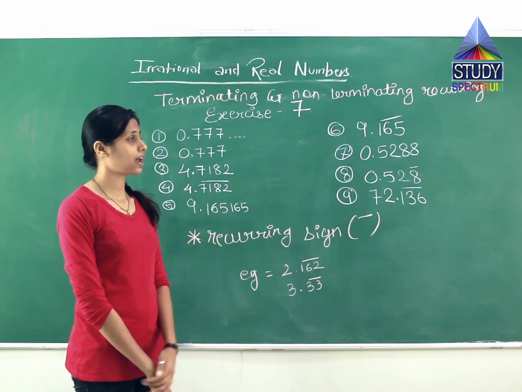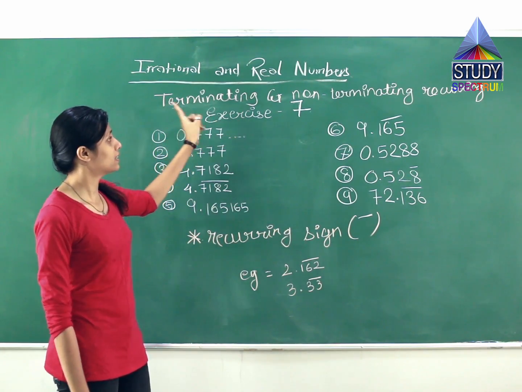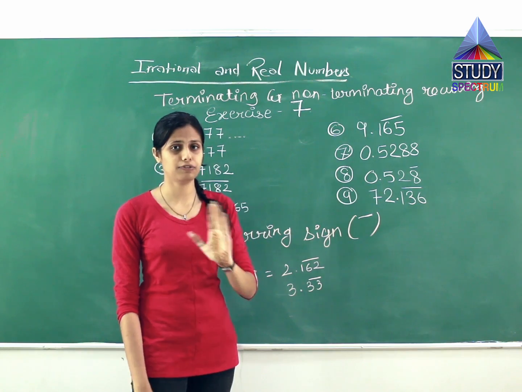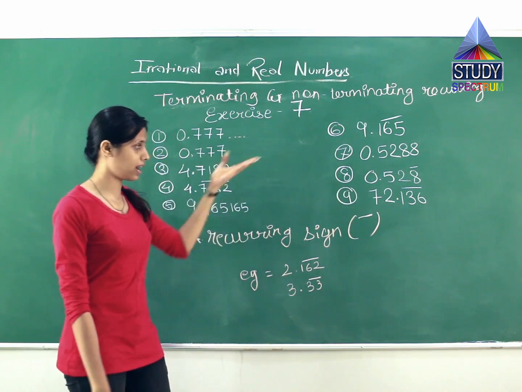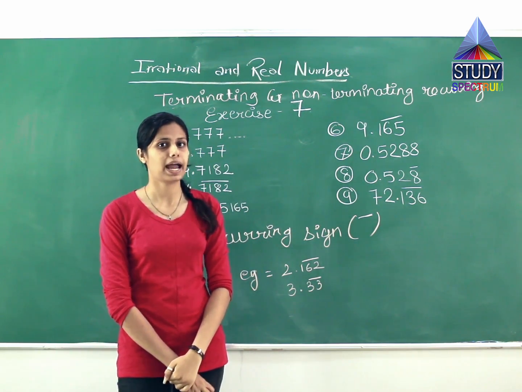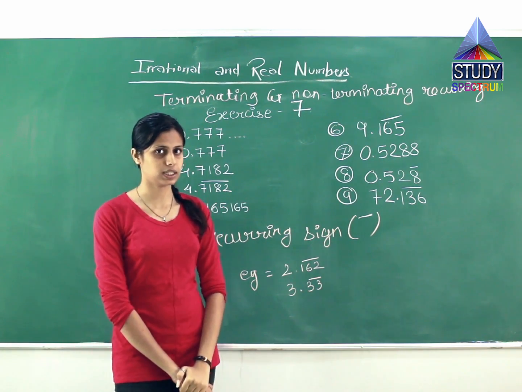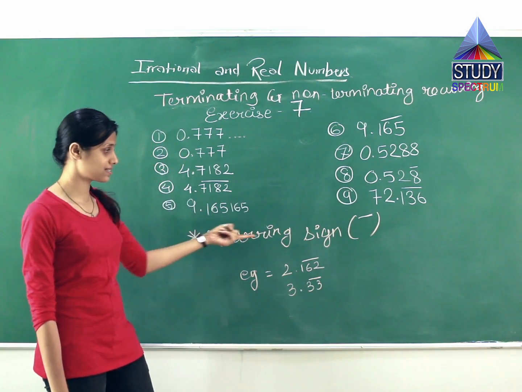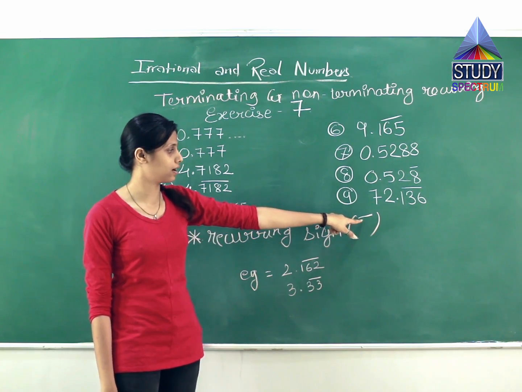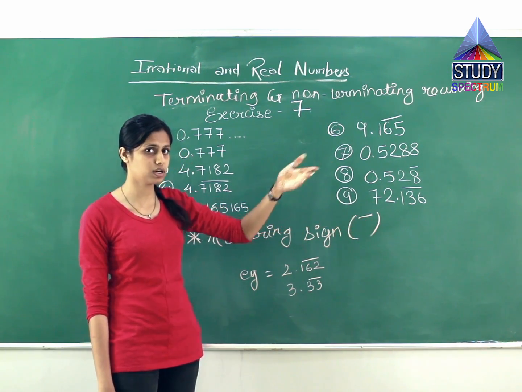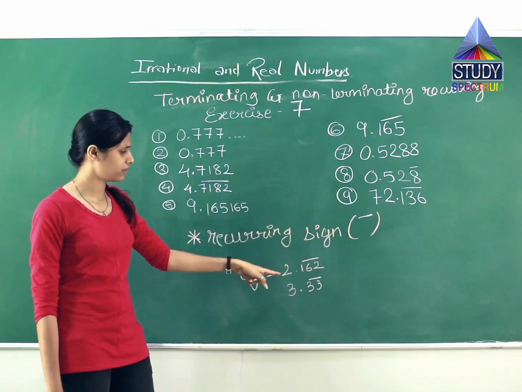Now we will start with our exercise number 7, which is the differentiation of terminating and non-terminating numbers. Which elements are classified as terminating and which are non-terminating and recurring ones? Before this, we have to study the main property, the recurring sign. The recurring sign is represented by a bar above the numbers, which is shown over here.